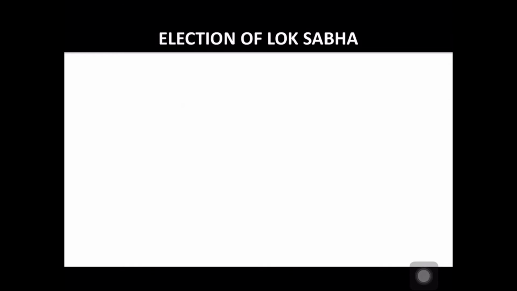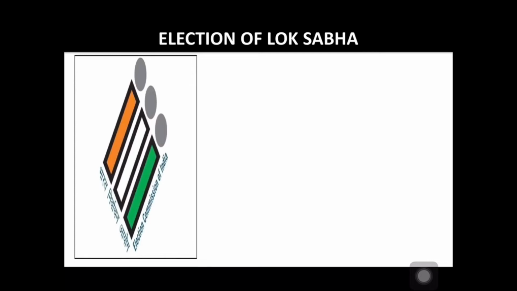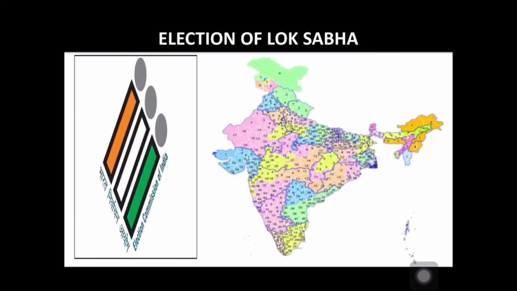Who is going to conduct the election of the Lok Sabha? For that we have one body called the Election Commission of India. This is totally an independent body which does not work under the control of any government. For the provision of election of the Lok Sabha, the whole of India is divided by the Election Commission of India into a number of constituencies.